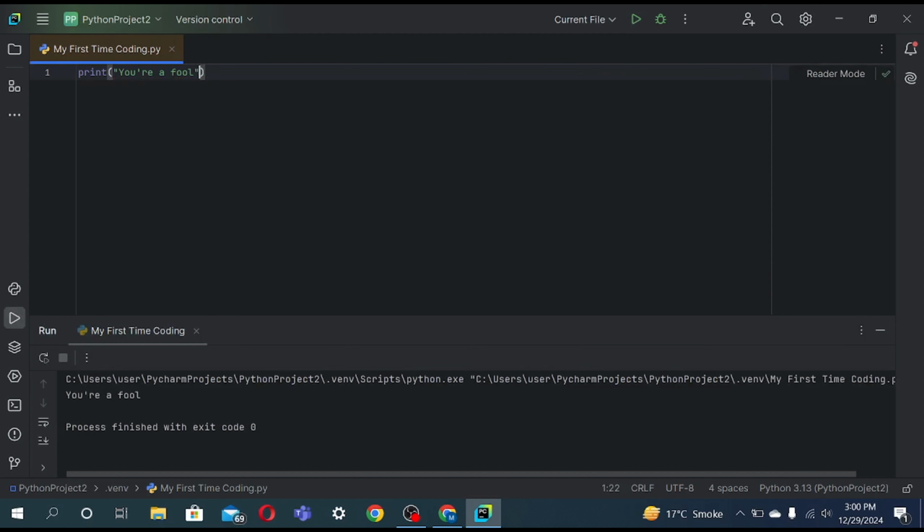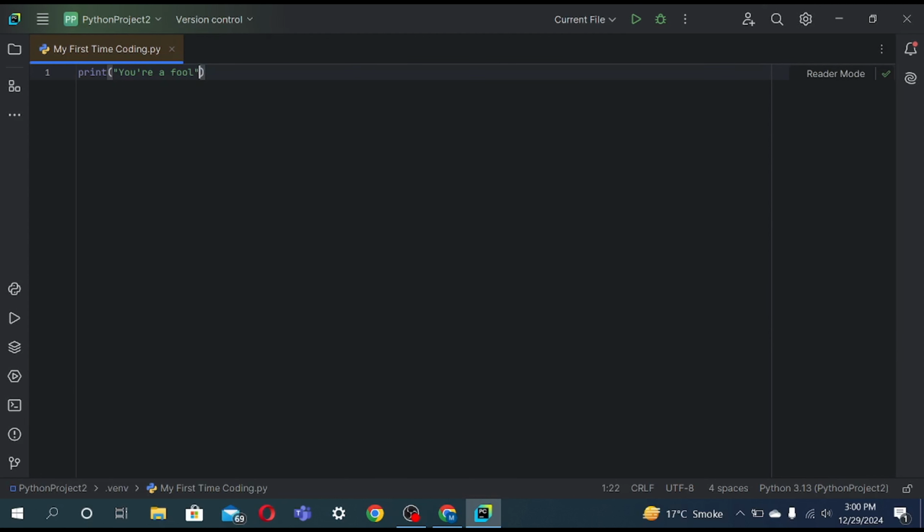You are a fool. And for example, you want to add a quote. You're going to use single and then double. And you can add something like an eye for an eye blinds the whole world.